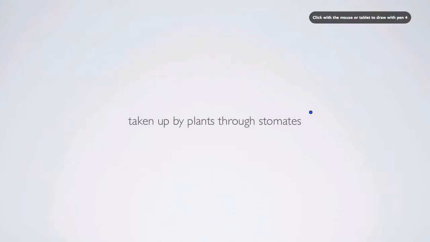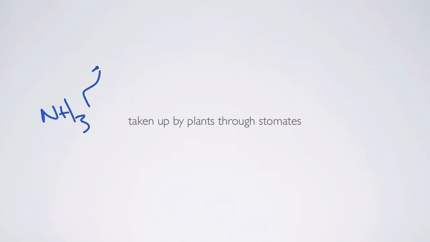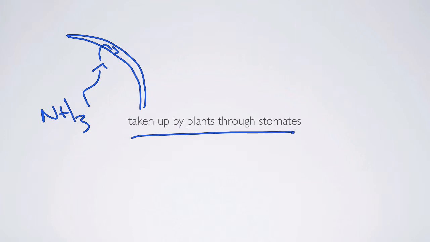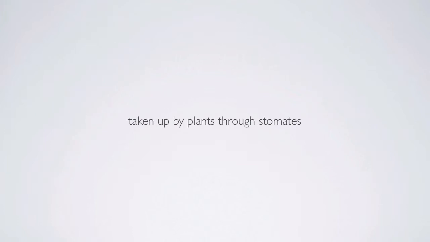In addition, ammonia that's volatilized from soils can enter the atmosphere, but sometimes, depending on the conditions, can be taken up directly by plants through their stomata. There are examples where, if it's relatively wet and ammonia gets trapped in the water, it enters through the stomata and back into the plant. So it's actually not unheard of for ammonia to be taken up by plants through stomata. It's hard to quantify this in many ecosystems, but it's definitely a pathway for ammonia.